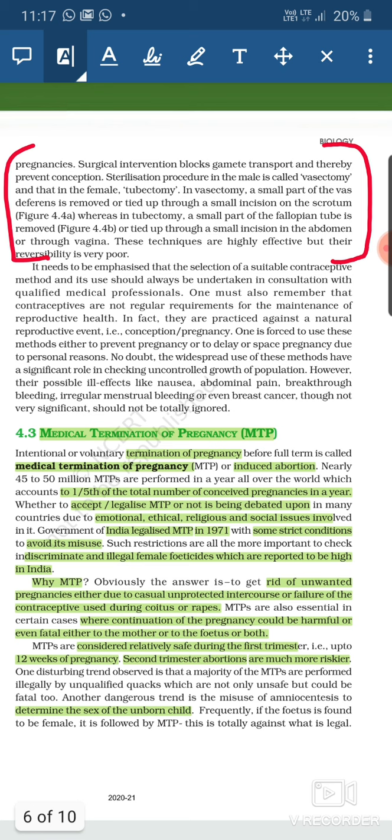If the fetus is found to be female, it is followed by MTP. This is totally against what is legal. Female foeticide is a crime. However, there are few people who perform amniocentesis, that is, they detect the sex of the child, and after that they perform the MTP. So it is not legalized.